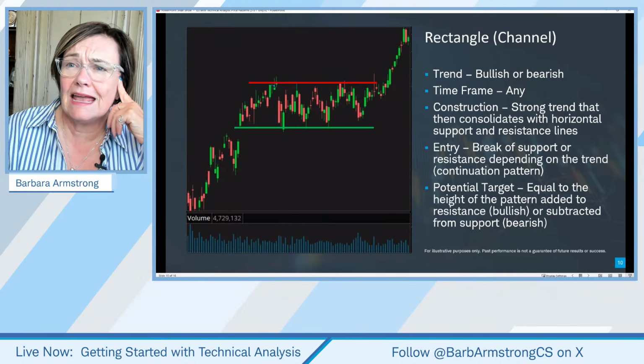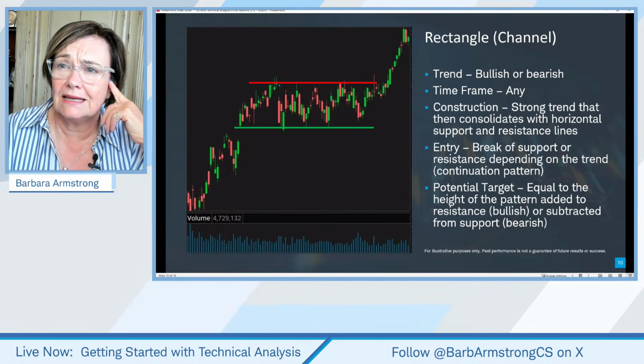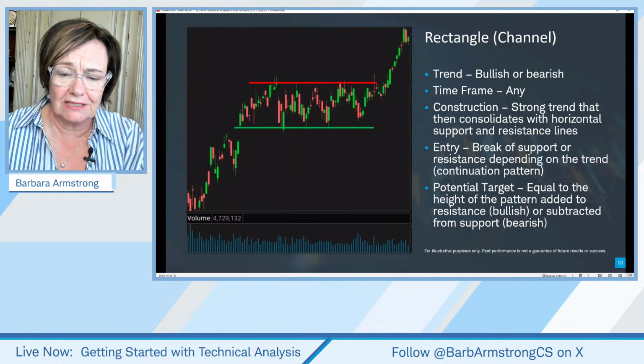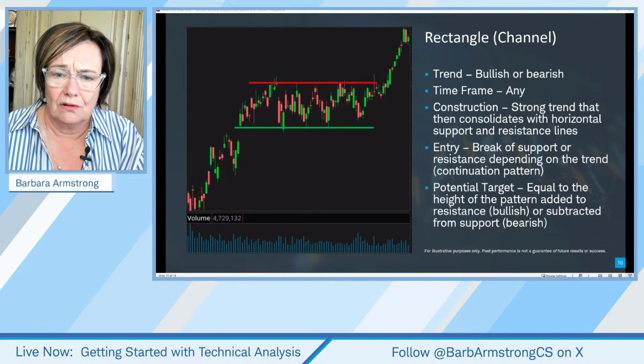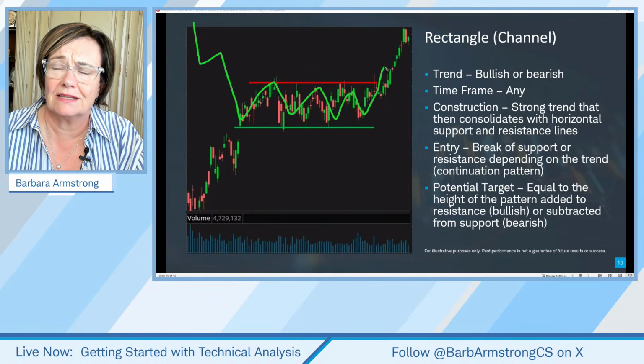But this can be a consolidation during an uptrend, or it can be a consolidation at the bottom of a downtrend. So sometimes what we'll see is, just let me bring up my drawing tool. Make sure I'm on the right thing. You'll see something that's been coming down, and then it'll go through a period of consolidation and break to the upside.